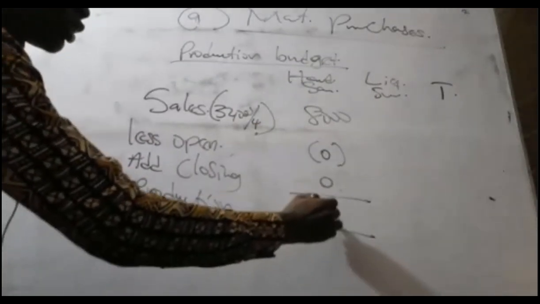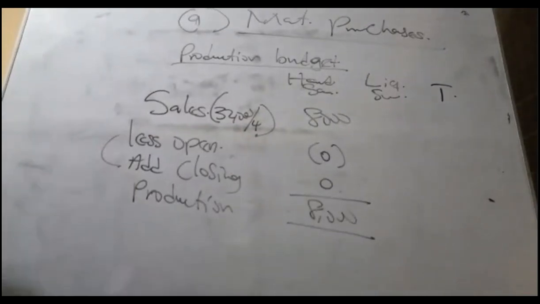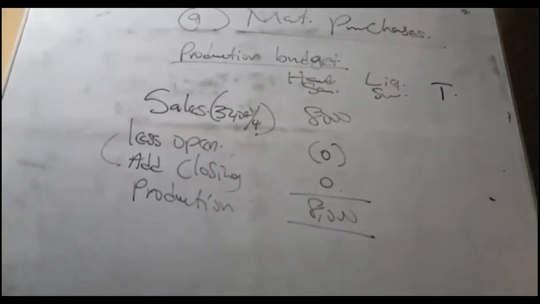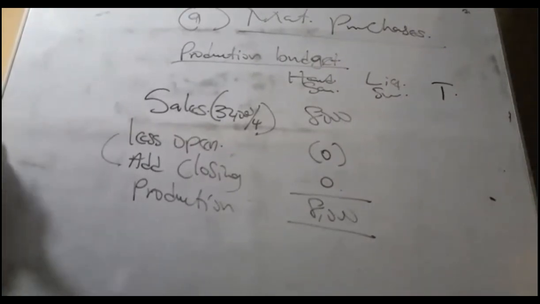That would be 8,000. Where there's no opening and closing inventory, whatever you produce, you sell. Production must be equal to sales. That's the implication, and the examiner said it. In this format, whether there's production or not, you've secured yourself. Now, the production budget.